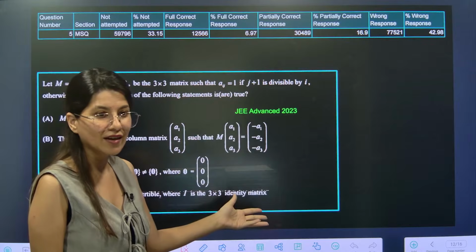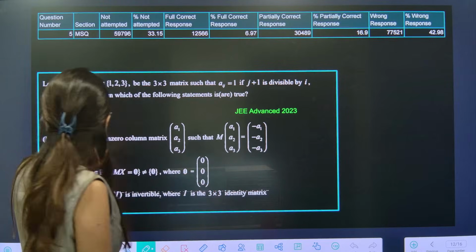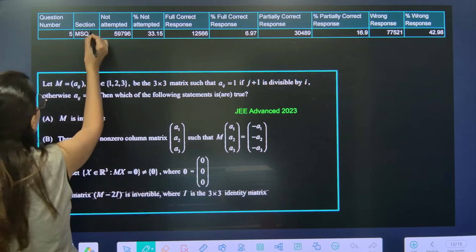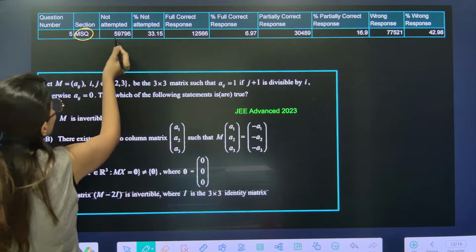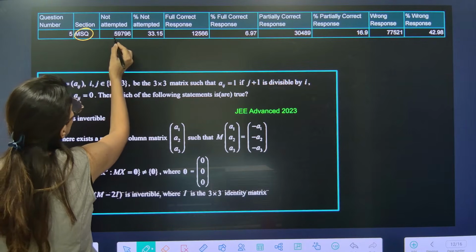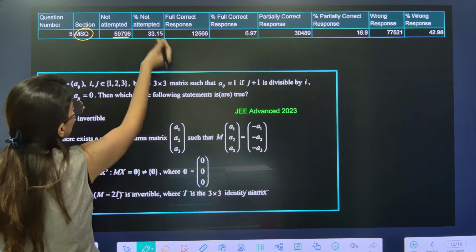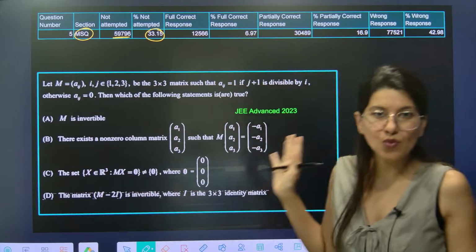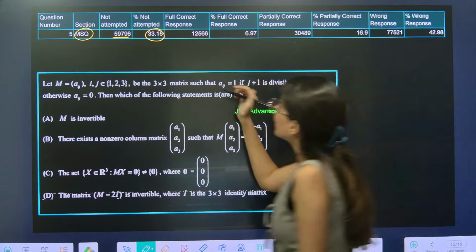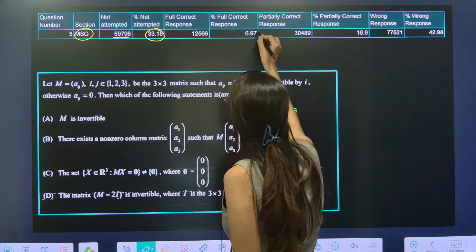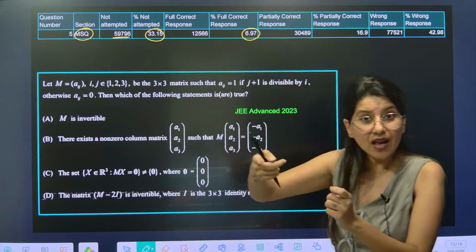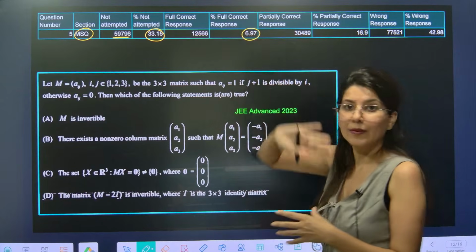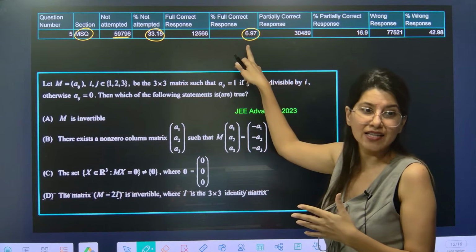It was looking very easy. The moment you look at this question, oh, matrix type, it looks easy. Multi-select, by the way, multi-select question. So 59,000 students did not attempt. How much percentage? 33% of students left this question, thinking, oh, I don't want to attempt this. And how many people who attempted it got it correct? 6%. 6% of total students have done the correct answer.